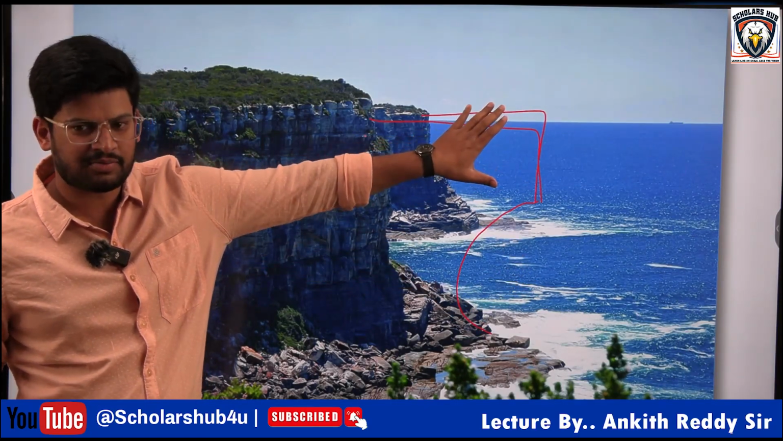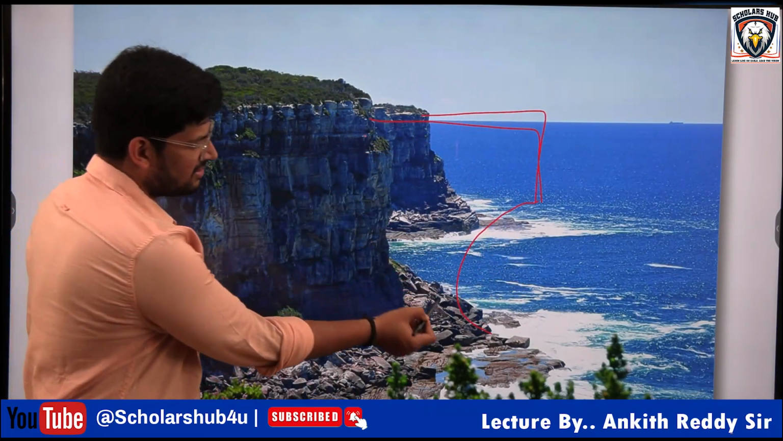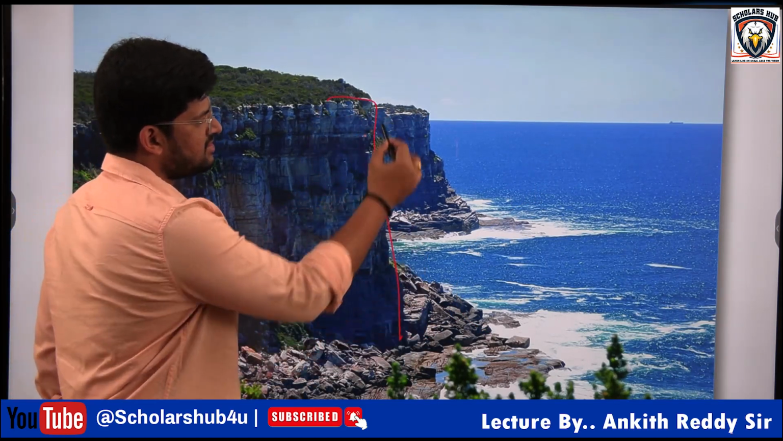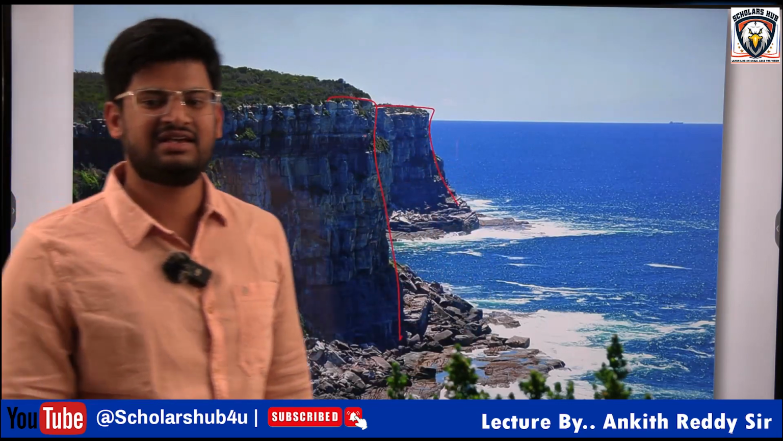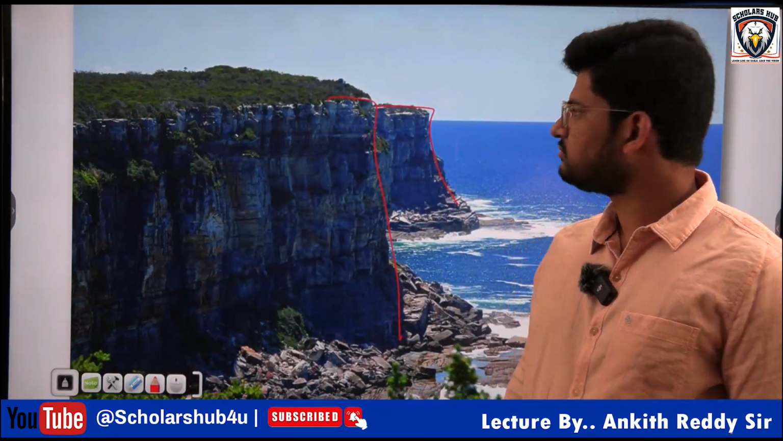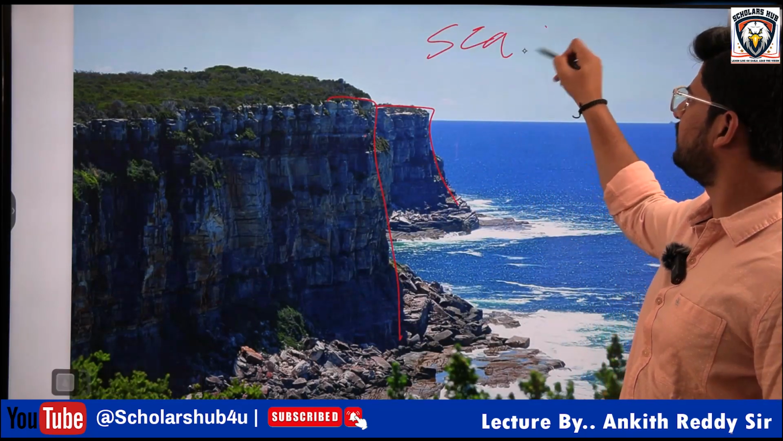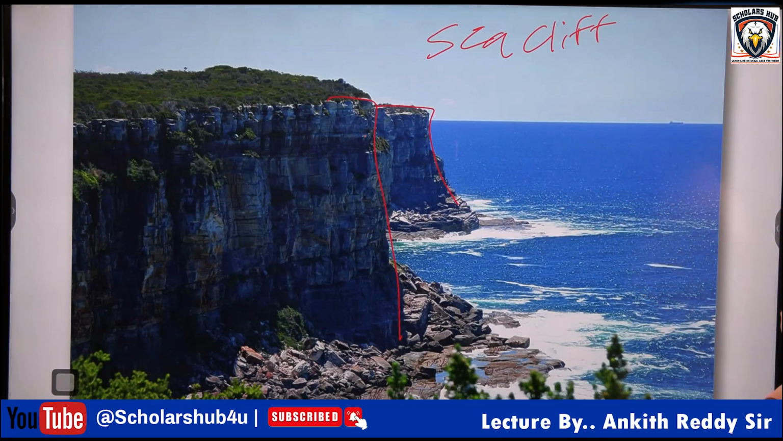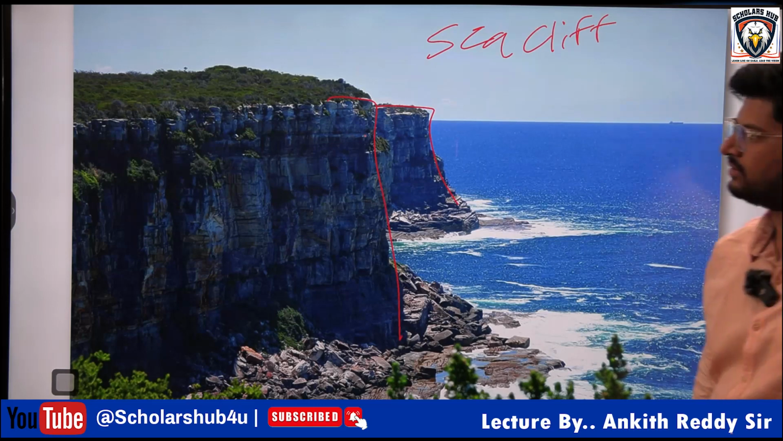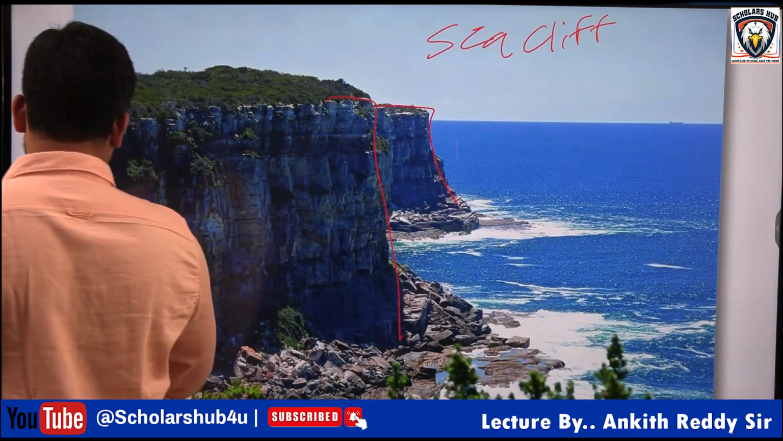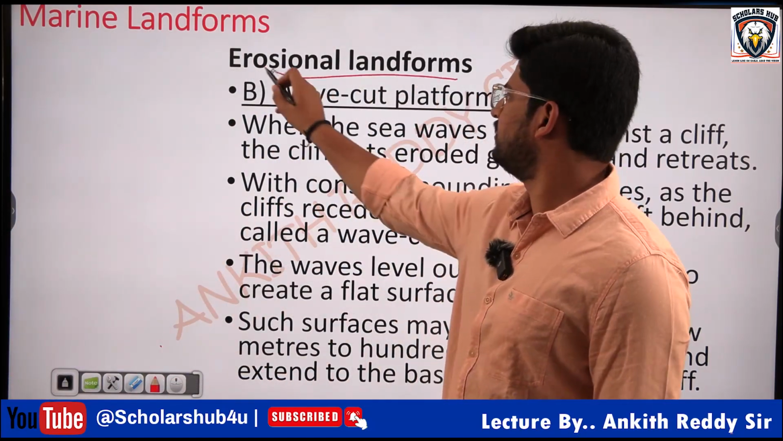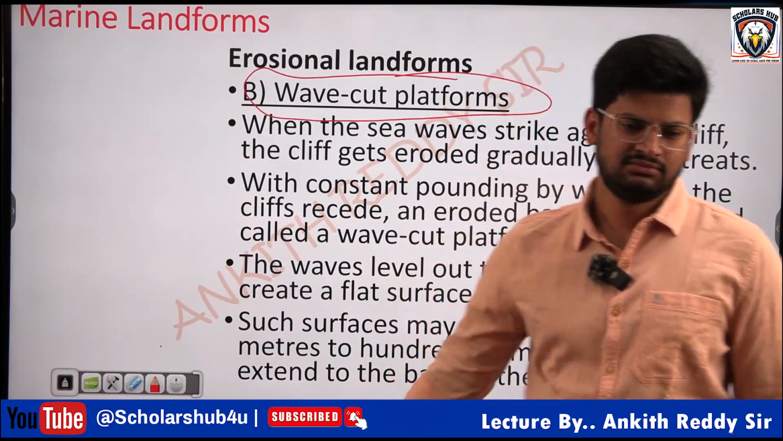The top structure will lose its base and it will collapse like this, and finally it will form extreme structures like this. These are called sea cliffs. Understood? So sea cliff is which type of landform? Erosional landform formed by the action of sea waves. Okay, next, wave cut platform. Simple, wave cut platform.